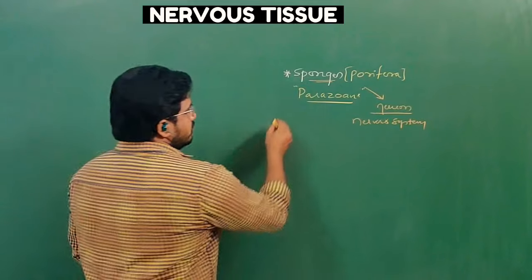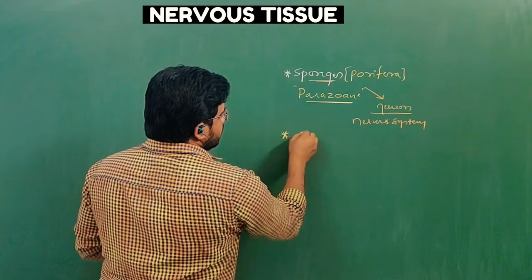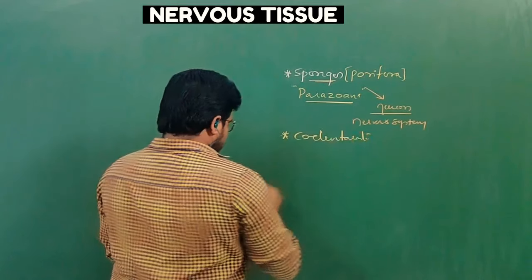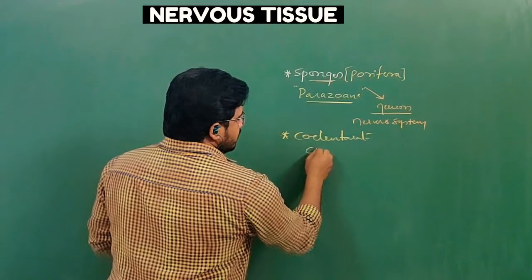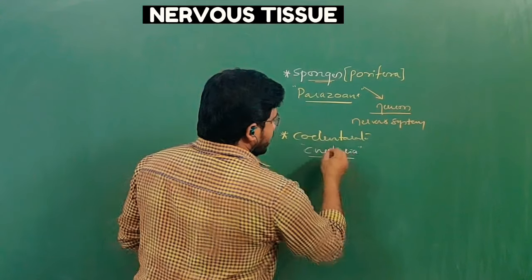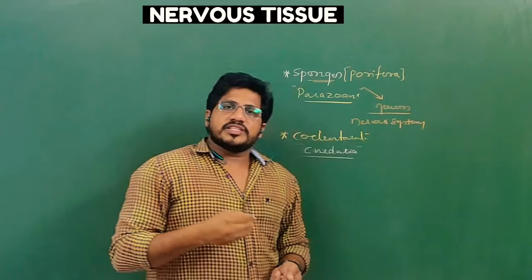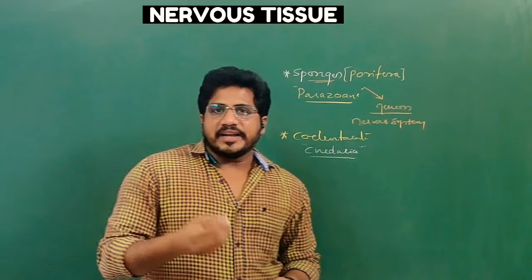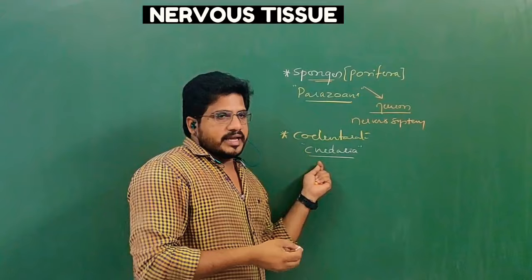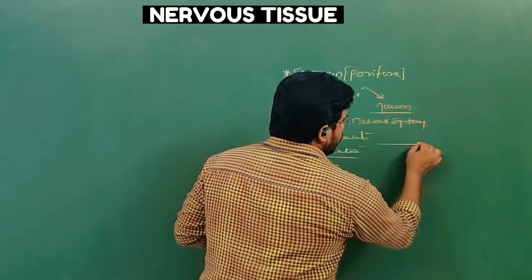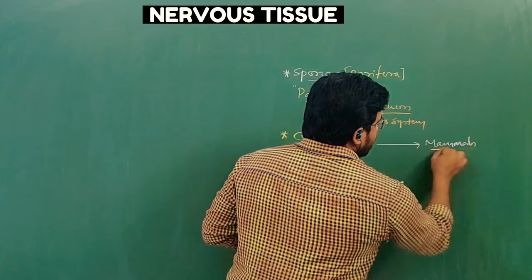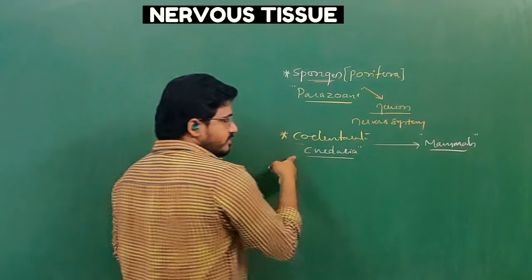After the sponges, what will be there? Coelenterata, whose other name is Cnidaria. No need to be confused here. In this group, hydra, jellyfish, sea anemones and corals are included. From Coelenterata to the higher vertebrates and mammals, they are invertebrates first.